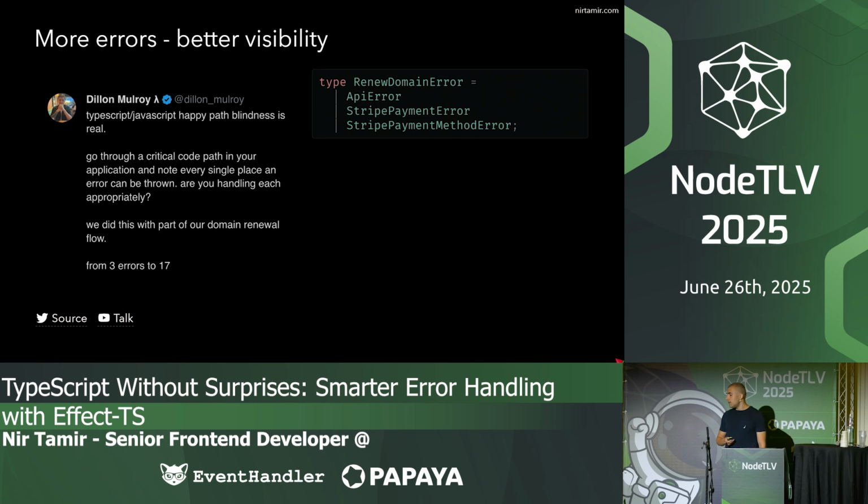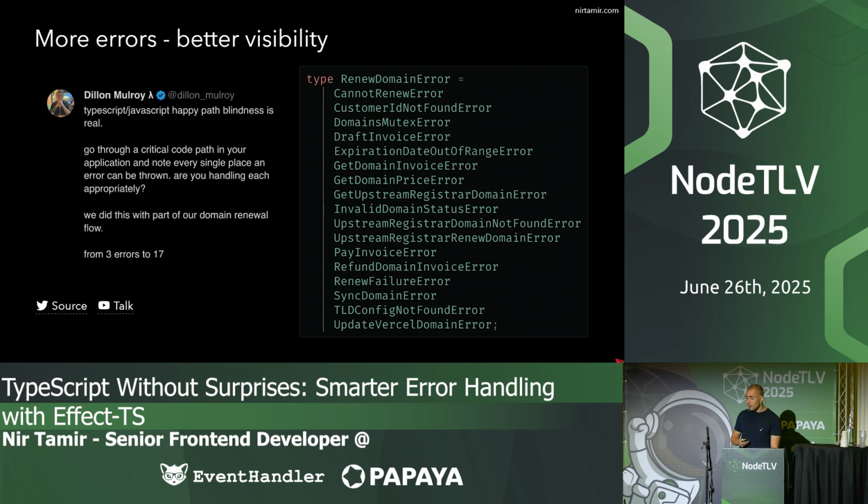In Vercel, they had problems with the auto-renewing domains feature. And they started with 3 errors: API errors, Stripe payment errors, and Stripe payment method errors. But after they used Effect and never throw, which has a similar concept, they ended up with 17 errors. So it looks a little bit weird at first because we have more errors, but now we know what we have. And when we know what errors a function can return, we can actually handle them, and also give the users a lot of context, and also recover from some of them or retry.